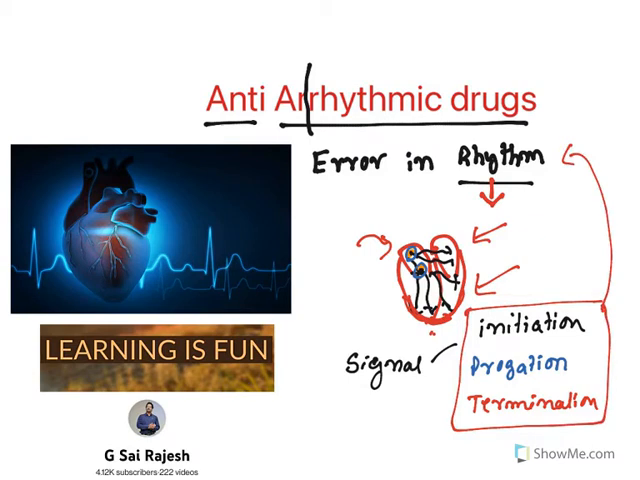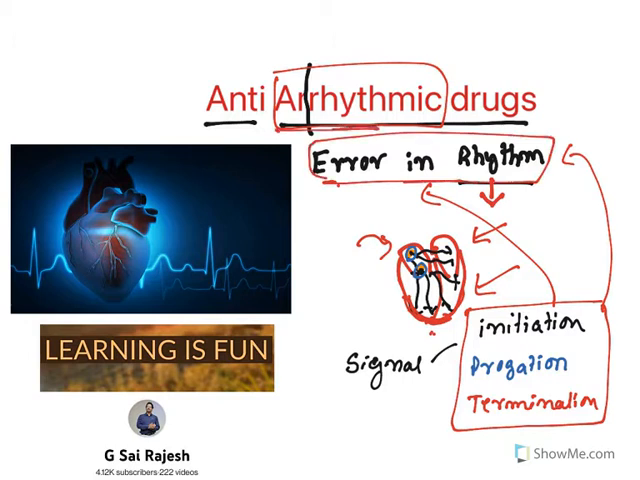Any problem in these three steps results in error in rhythm, and that is what becomes arrhythmia. So cardiac arrhythmia means there is an error in rhythm. To correct this rhythm, certain drugs are there. They are known as anti-arrhythmic drugs. Let us see the details of anti-arrhythmic drugs and arrhythmia.